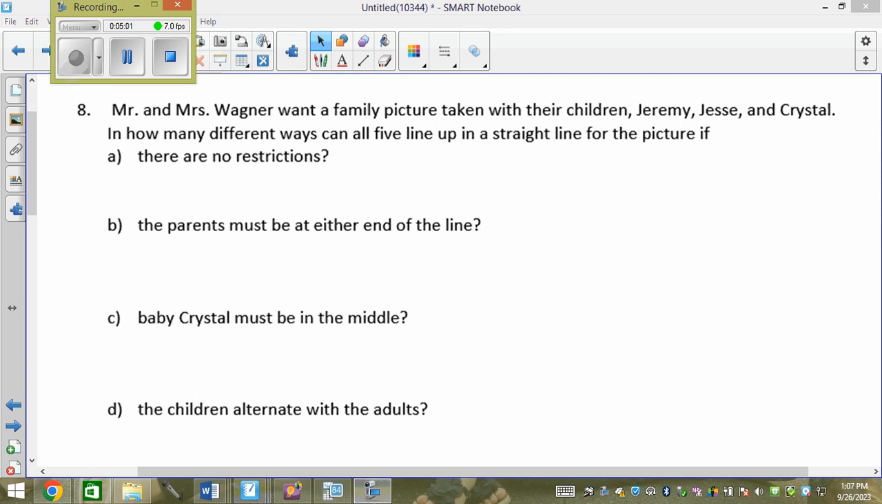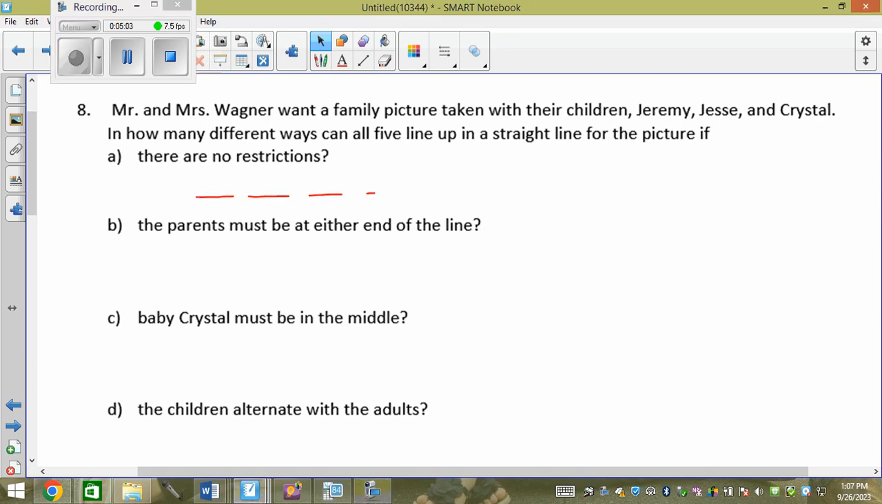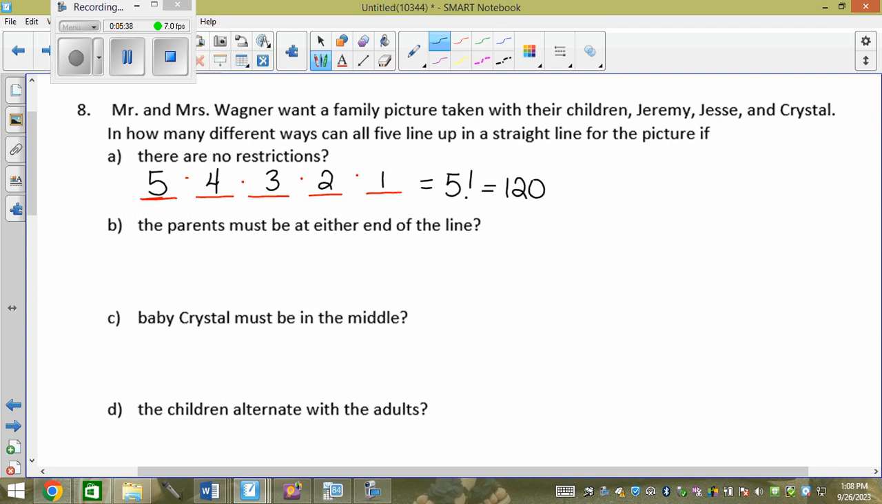So you're doing these ones. So here there are no restrictions. So we still have all 5 blanks for the people. There's no restrictions, so there's no place I have to start at first, right? So I would have 5 people here. Then can I repeat the same person? Do I have an unlimited amount of people that I can just do 5, 5, 5, 5, 5? No. I have 5 people here, but then I make someone stay there. They're in a line for a picture, right? Then 4, then stand there. 3, then stand there. 2, then stand there. 1. So it's 5 factorial, which I showed you how to type in your calculator yesterday, which is 120. The parents must be at either end.